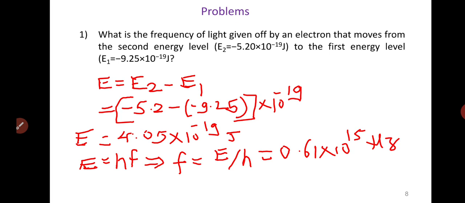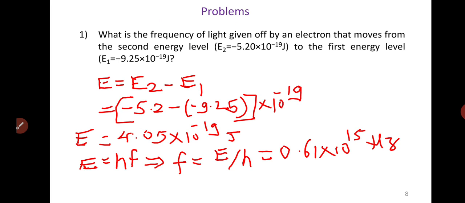Substituting, the energy difference E2 minus E1 is 4.05 into 10 to the power of minus 19 joule. As you know, the energy is given by h f, where f is the frequency of the light given off by the electron when it jumps from the higher level to the lower level.